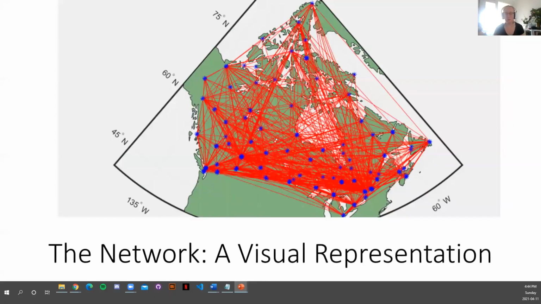Okay, so thank you very much, Bryn. Turning that numeric data into a visual representation, you can see pictured on the slide a map of all of our data. The blue stars are the actual gravity stations themselves, all 506 of them. And then the red lines are the gravity observations or ties between these stations.